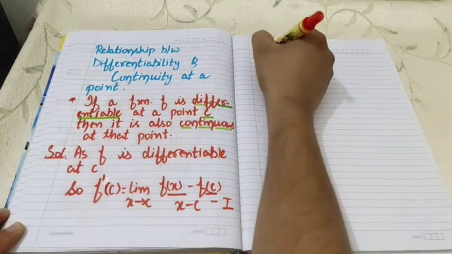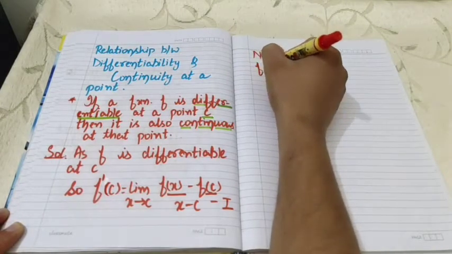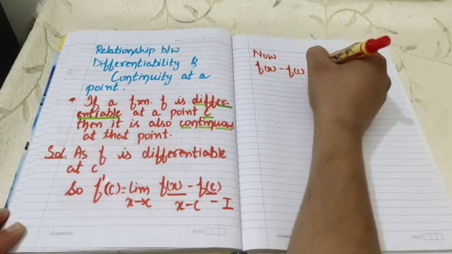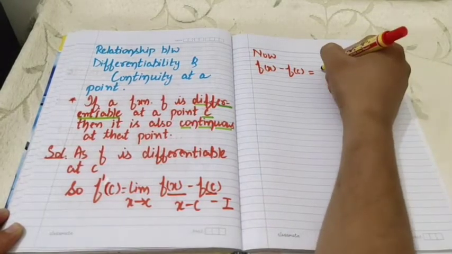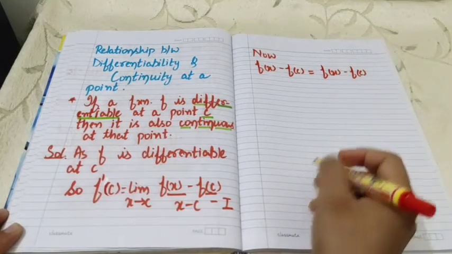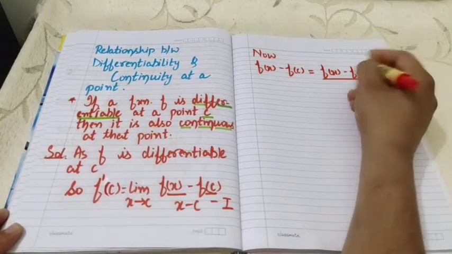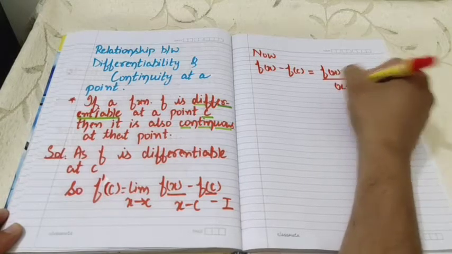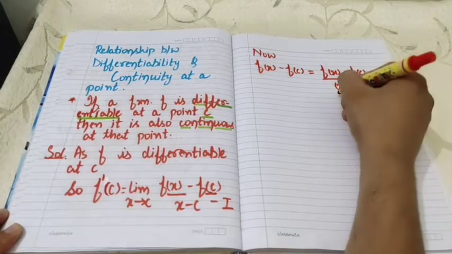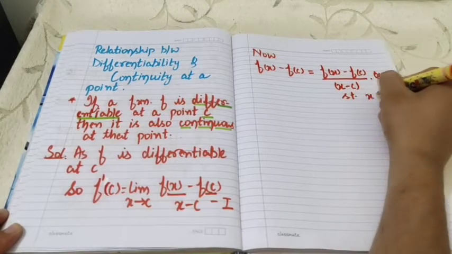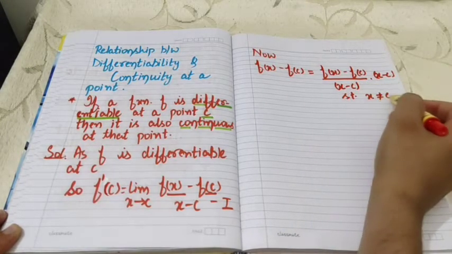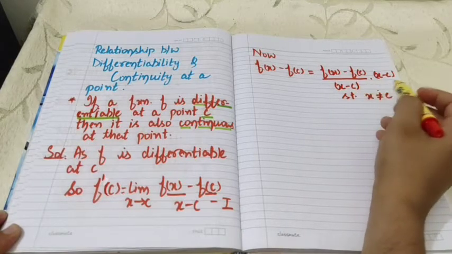Now we can write f(x) minus f(C) equals f(x) minus f(C) divided by x minus C, into x minus C. I am just going to multiply and divide this by x minus C, such that x is not equal to C, because if x equals C, then the right hand side will not be defined.